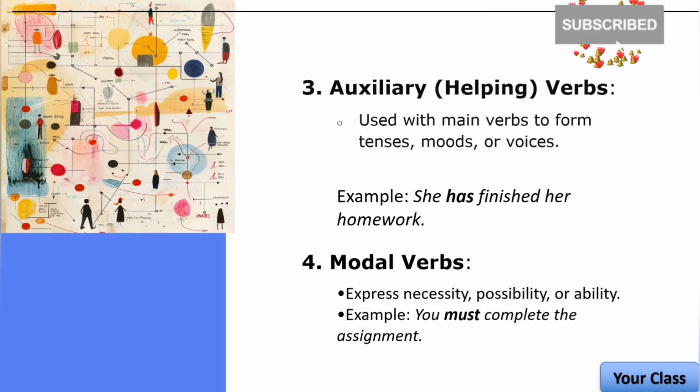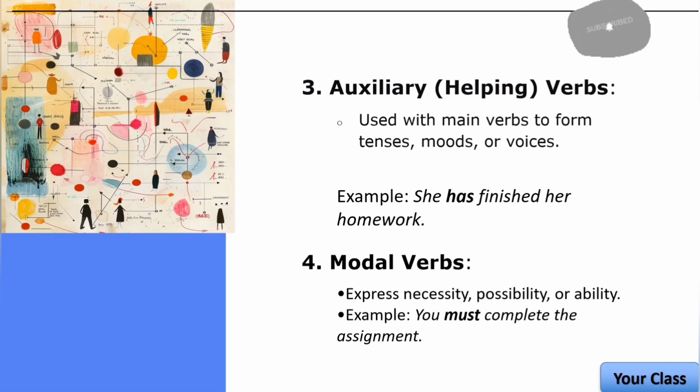Modal verbs are a specific type of auxiliary verb that expresses necessity, possibility, ability, permission, or obligation. They modify the meaning of the main verb to show how certain or likely something is, or to indicate the level of necessity or ability. Some common modal verbs are can, could, may, might, shall, should, will, would, must, and ought to. For example, you must complete the assignment. Here, must expresses necessity or obligation. It means that it's required for you to complete the assignment.